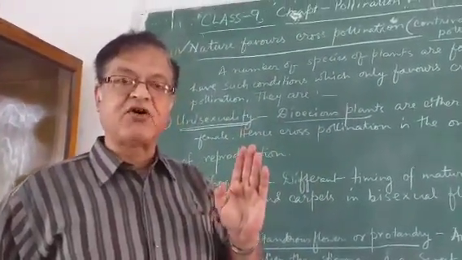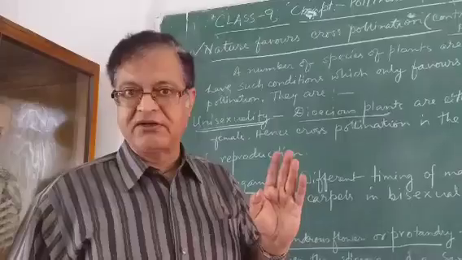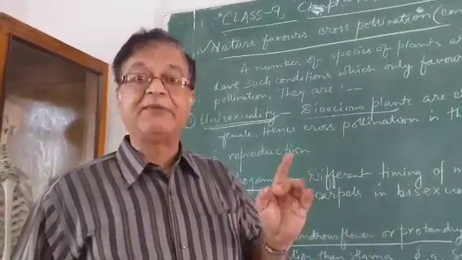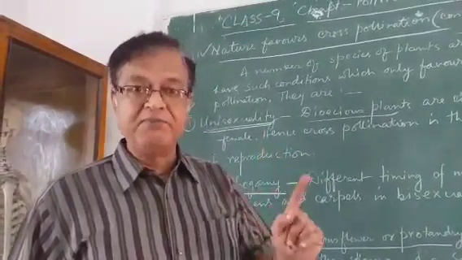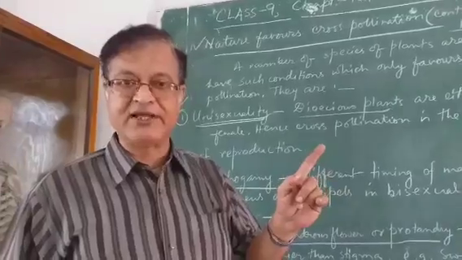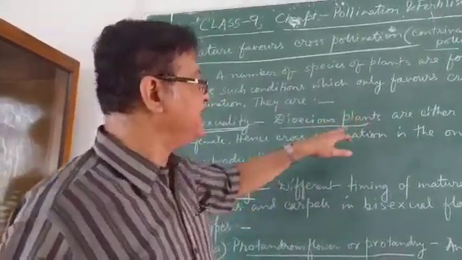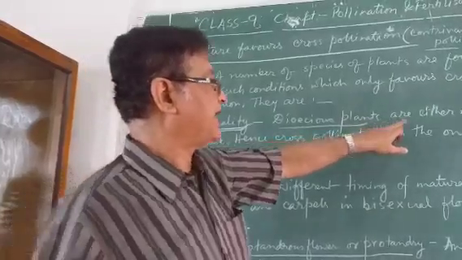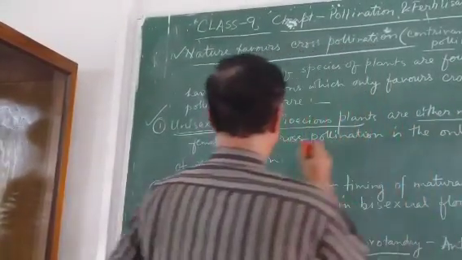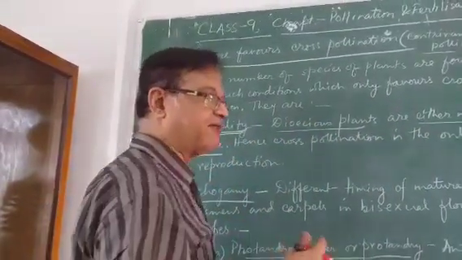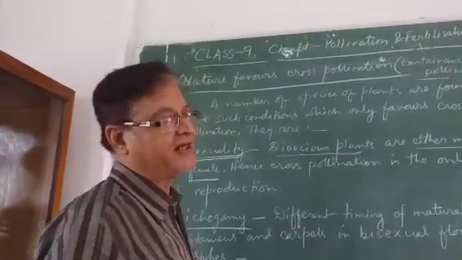This condition is called dioecious condition, like papaya, palm and a number of other plants. These dioecious plants are either male or female.